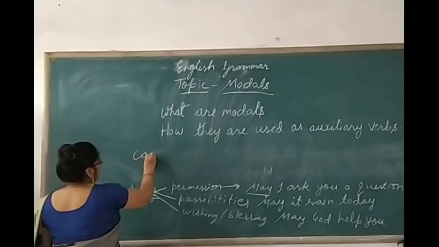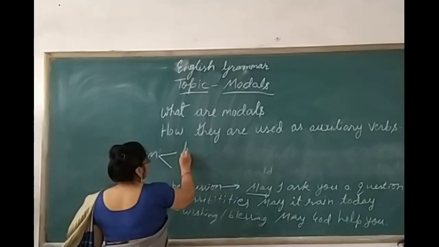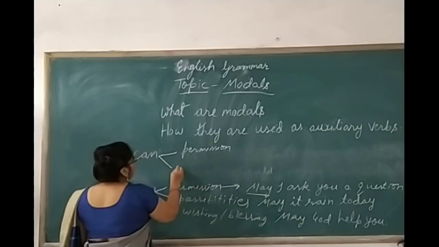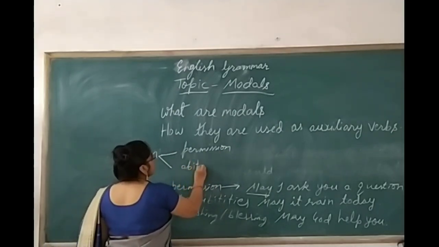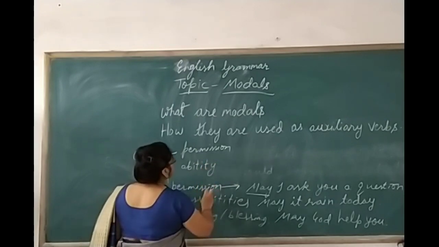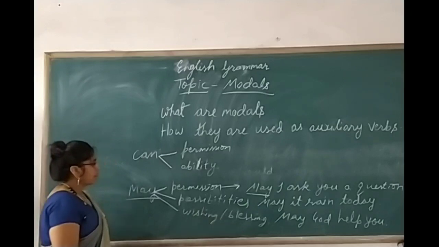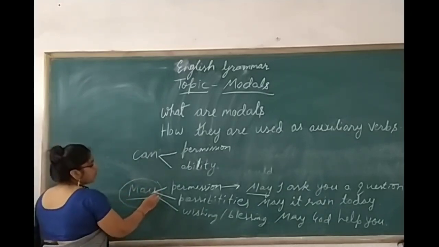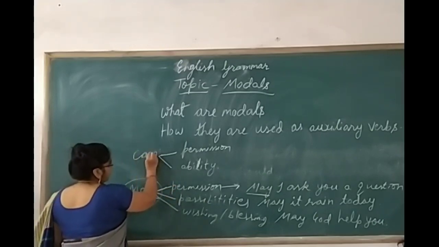Suppose that can. Can is also used for seeking permission. It is also used to show ability. So here you will find that may is also used for seeking a permission and can is also used for seeking a permission.